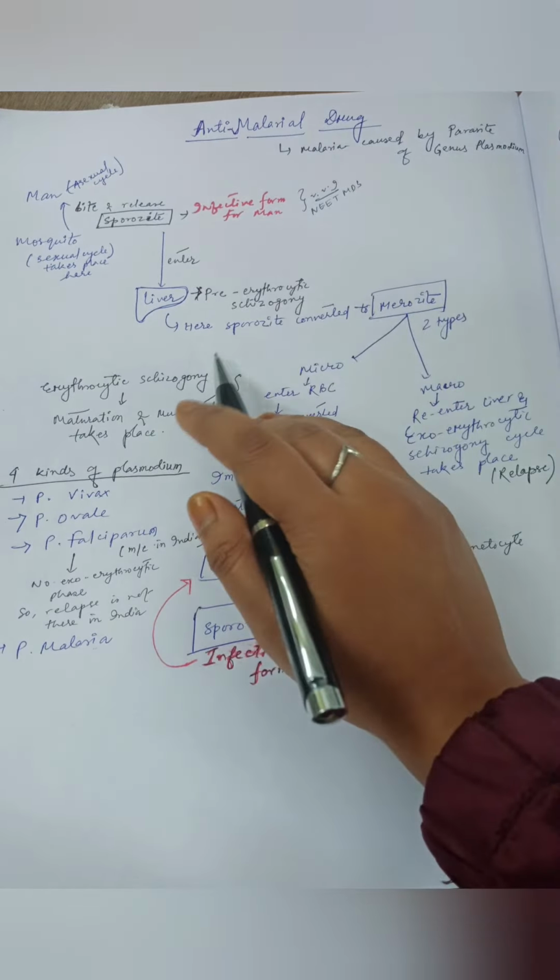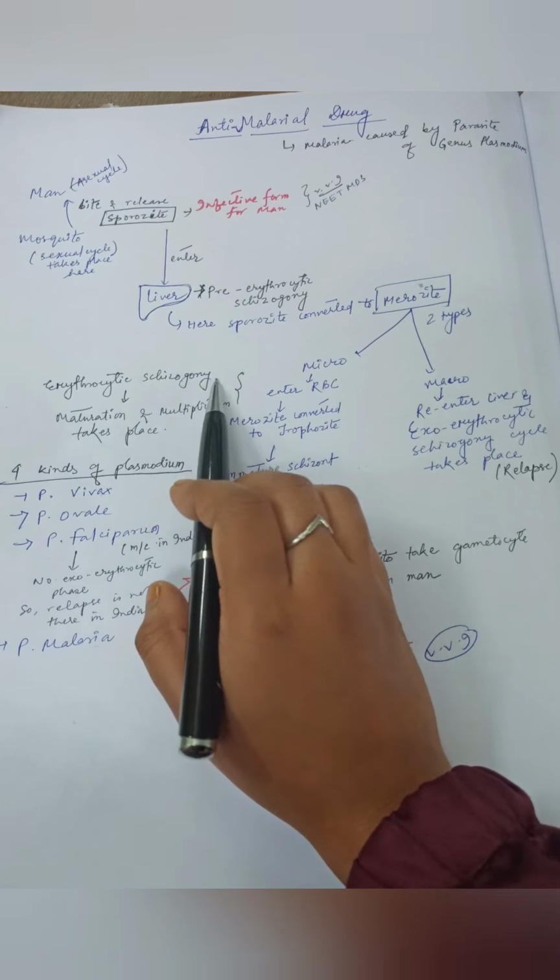When a mosquito bites man, it releases sporozoites, and the sporozoite is the infective form for man. In the mosquito, the sexual cycle of the parasite takes place, and in man, the asexual cycle takes place. When the sporozoite enters the liver, the pre-erythrocytic schizogony phase takes place. After entering the liver, the sporozoite is converted to merozoites. Merozoites are of two types, micro and macro. The micromerozoites enter the RBC, and then the erythrocytic schizogony phase takes place.